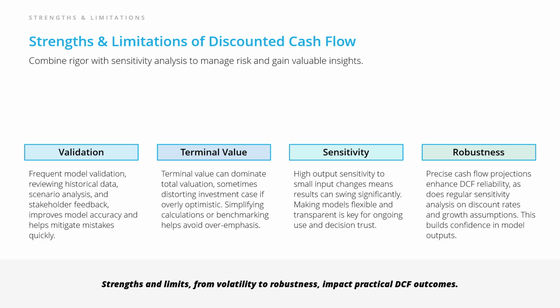Sensitivity is key too. If a small tweak in your inputs causes your valuation to swing wildly, make sure your model is transparent and easy to explain so you can build trust with your stakeholders. Altogether, the robustness of your DCF process comes from being precise with projections, validating assumptions regularly, and keeping your approach as clear and adaptable as possible. But when is DCF most effective? Let's see what matters for real-world deployment.